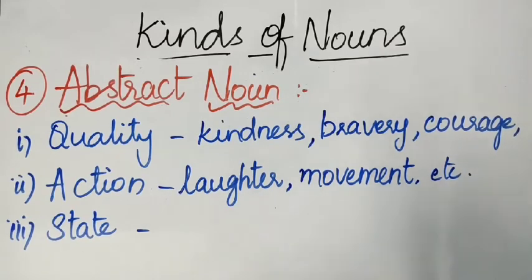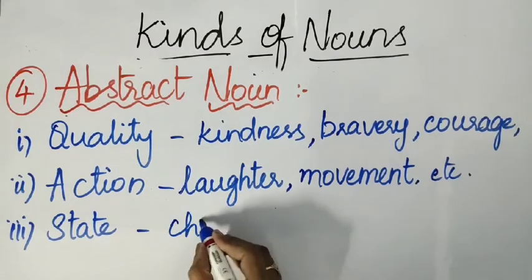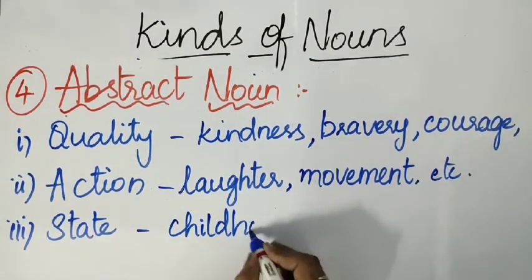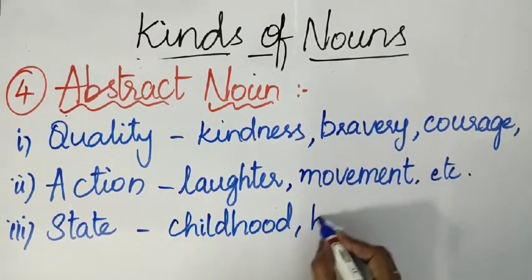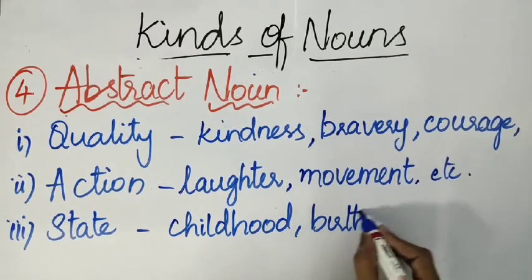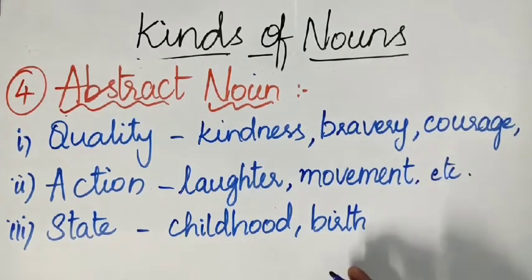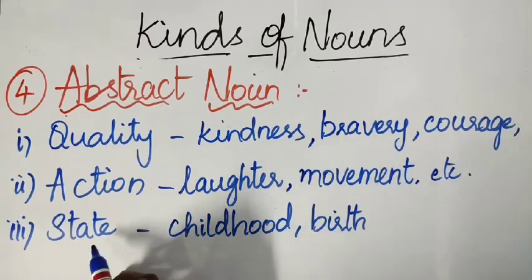Okay? So, depending upon state. State is nothing but the thing that you exist in, the condition. Like childhood. Okay? Childhood. Birth. This is the condition of a person. You cannot see it, you cannot touch it, you cannot smell it. It doesn't have any sense. But the state of a person, state of a thing, whatever it is, that comes under the state.